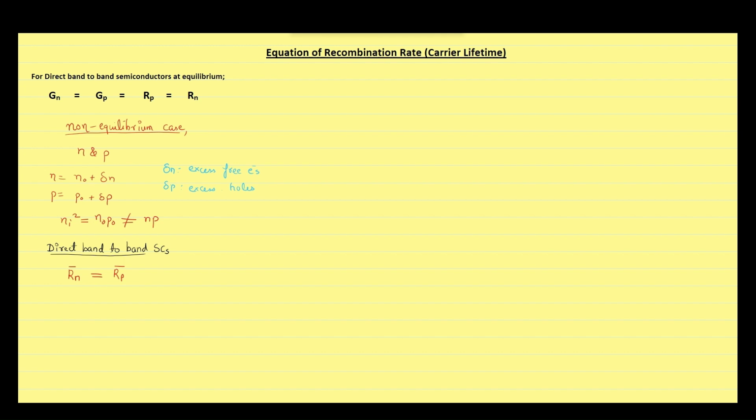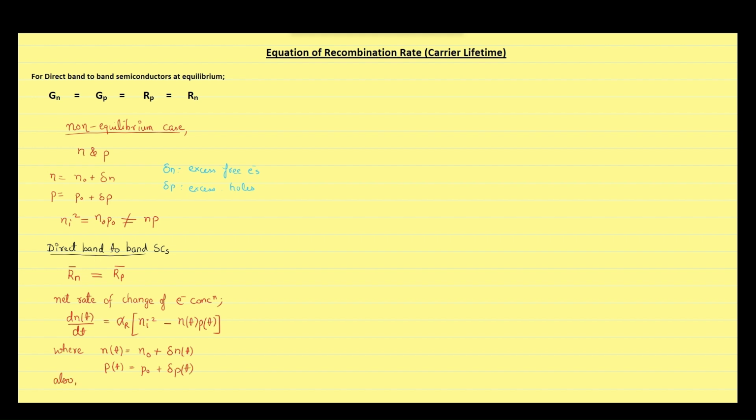Therefore, we can write the net rate of change in electron concentration like this, where the free electron concentration as a function of time is equal to the time-independent thermal equilibrium concentration n naught plus the excess carrier concentration, which is a function of time. Similarly, we can write for hole concentration.